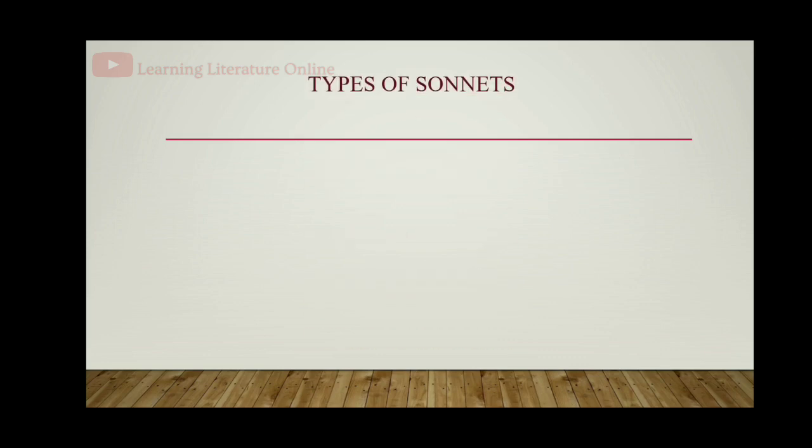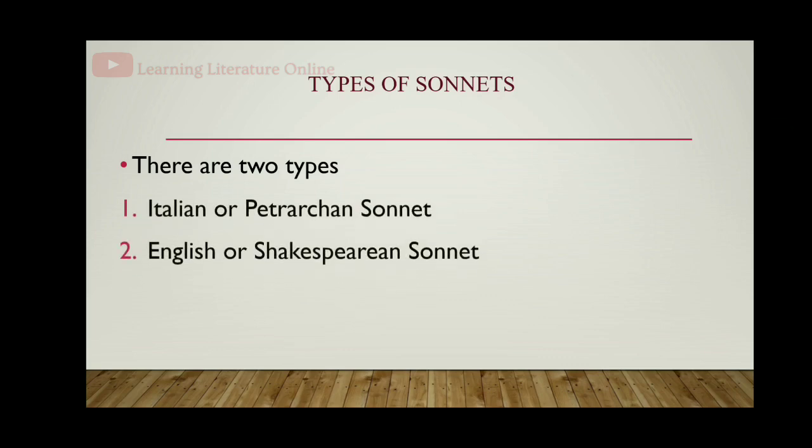Types of sonnets. Basically, there are two types, and another one variation also is there. First one is Italian or Petrarchan sonnet, and the second one is English or Shakespearean sonnet. There are basically two varieties of this poetic form sonnet, one Italian and second English. Italian is named after Petrarch and English is named after Shakespeare.